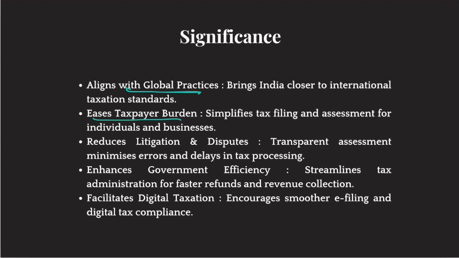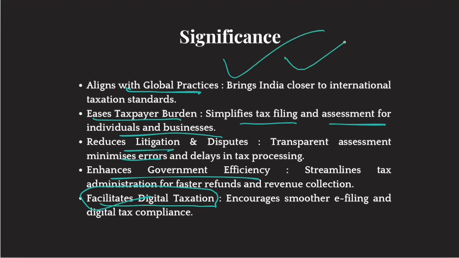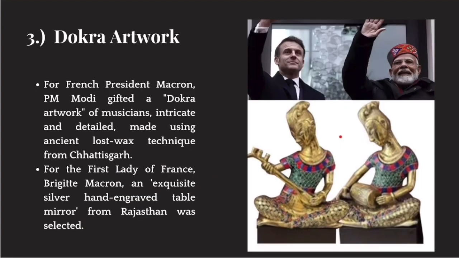It eases the taxpayer burden, simplifies tax filing and assessment for individuals and businesses, reduces litigation because it is simplified now, minimizes errors, enhances government efficiency, and facilitates digital taxation. Because now you can pay taxes online, and because of digital technologies, assessment can be done in the same year. So it has simplified things for taxpayers and tax authorities both. So it's a good move, basically. Let's move on to the third topic of the day, which is Dokra artwork.